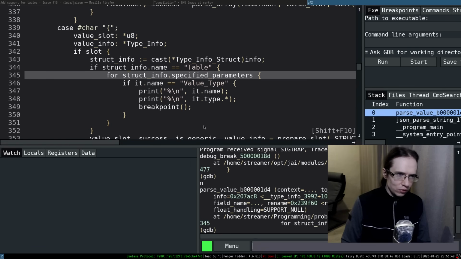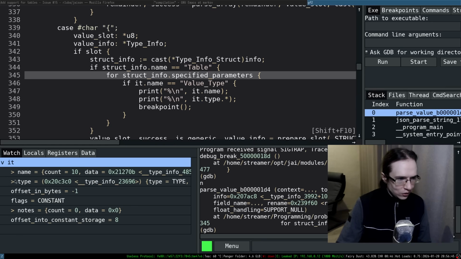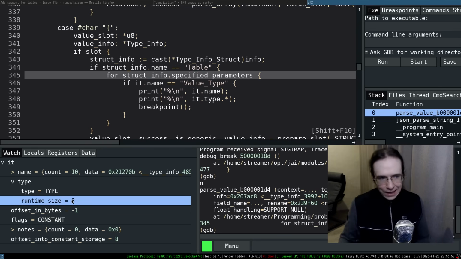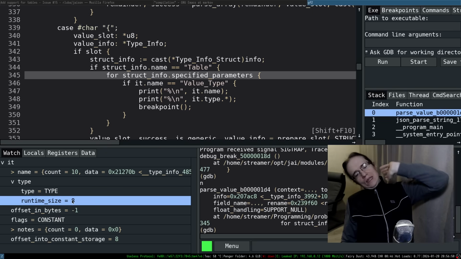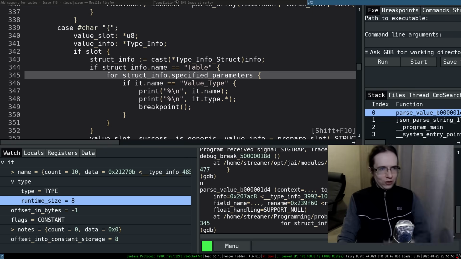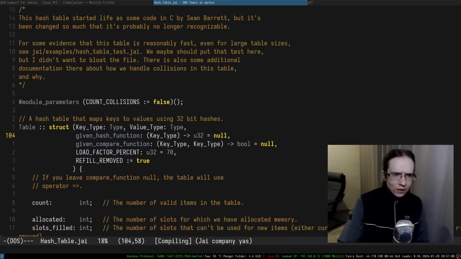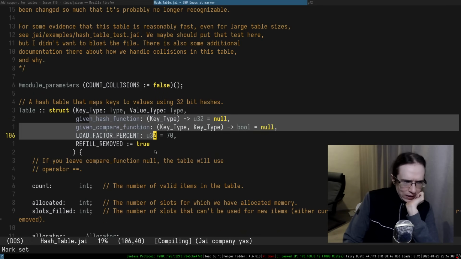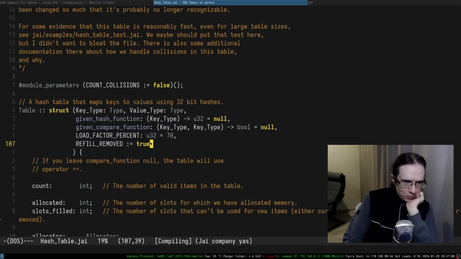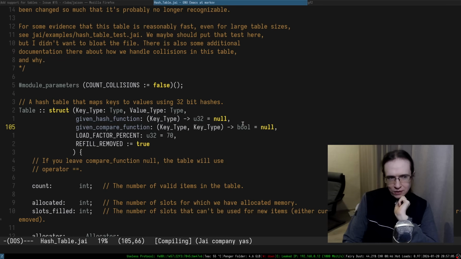All right, so we step out of this entire thing. What is it? And it has a type, still 8. So yeah, it's a type of a type, but we can't get the actual values. It feels like these things that you specify here at compile time are not really available at runtime.